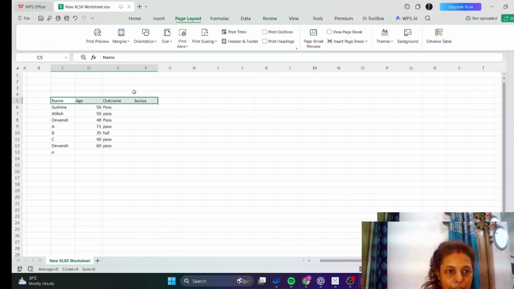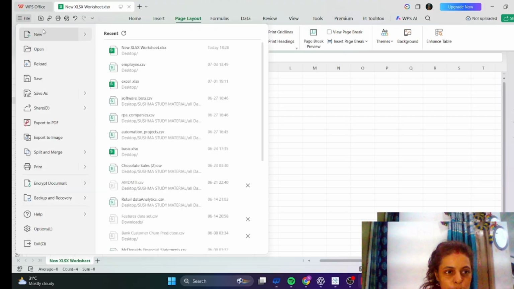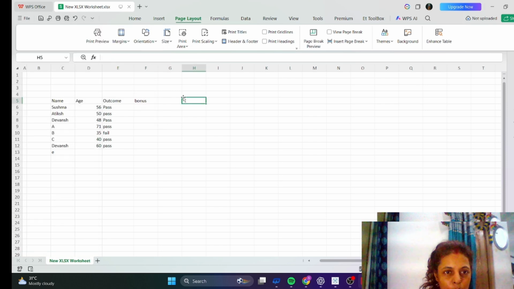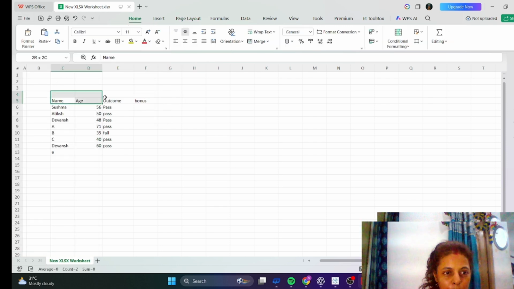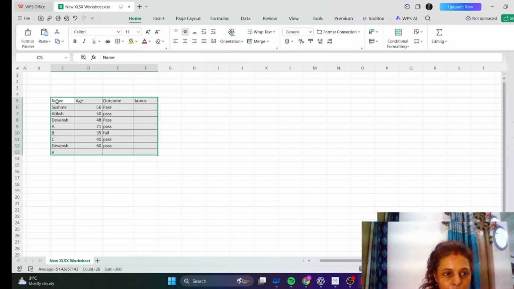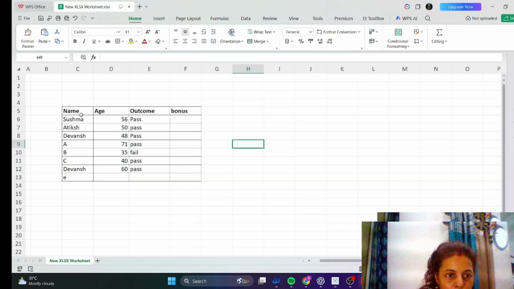This is the heading name. We will have to make a table like this. You will have to click here, just make its boundary bold, and here we have created it.